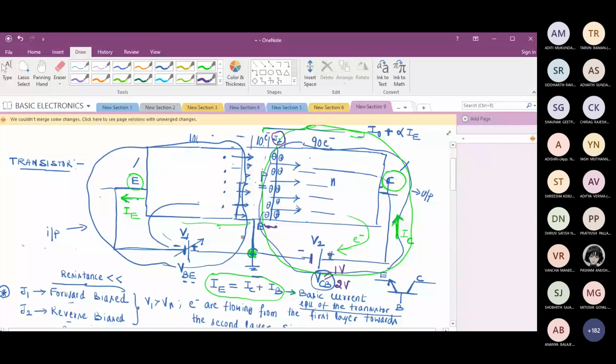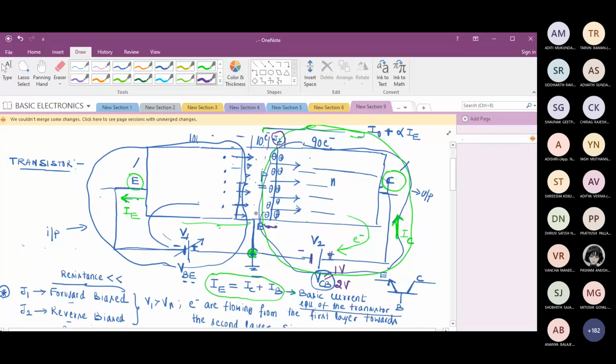That means if electrons enter from the emitter layer to the base layer, will they not get fewer holes in the base? Yes, sir, because the depletion layer width has increased. So will it get more holes in the base or fewer holes in the base now? Fewer holes are present in the base.